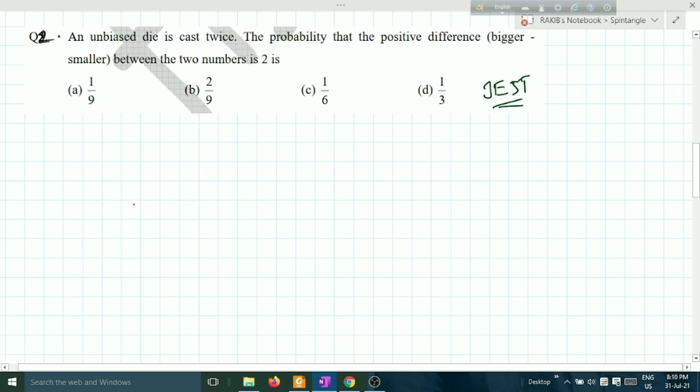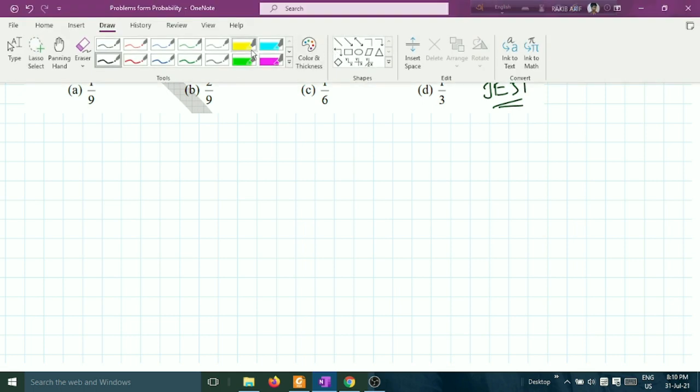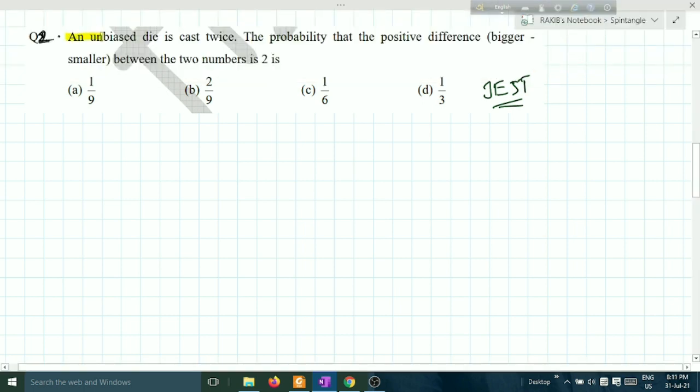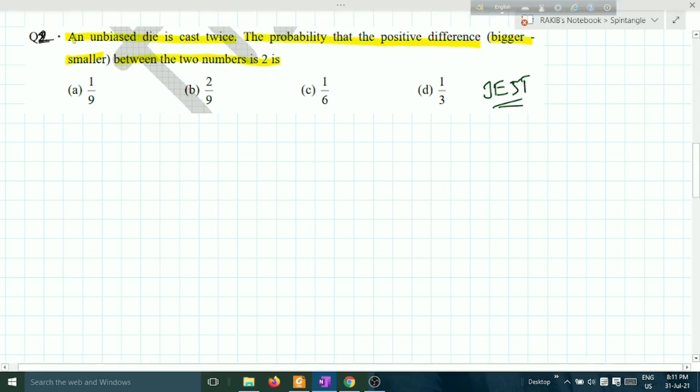An unbiased die is cast twice. This is the question. The probability that the positive difference, bigger minus smaller, between the two numbers is 2. Okay. Read the question carefully. If you do not get the point, then you can pause the video and read it carefully, then go to the solution. Okay. I am reading it on behalf of you.